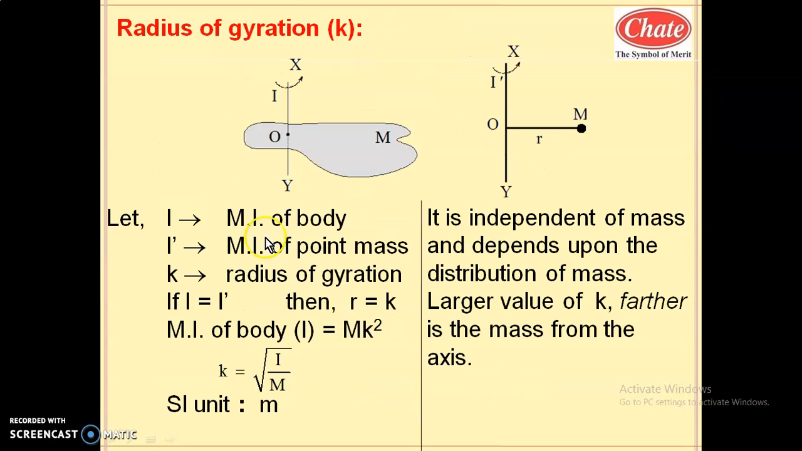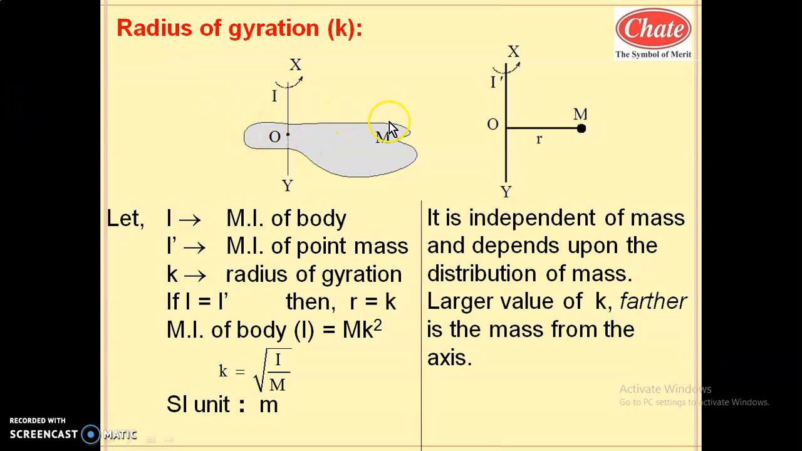Now the next term in rotational dynamics is radius of gyration. So what is the radius of gyration? Radius of gyration is an average distance of the n particles from the axis of rotation. It is nothing but the RMS value of the distance. So radius of gyration is RMS, whose full form is root mean square distance of the n particles.